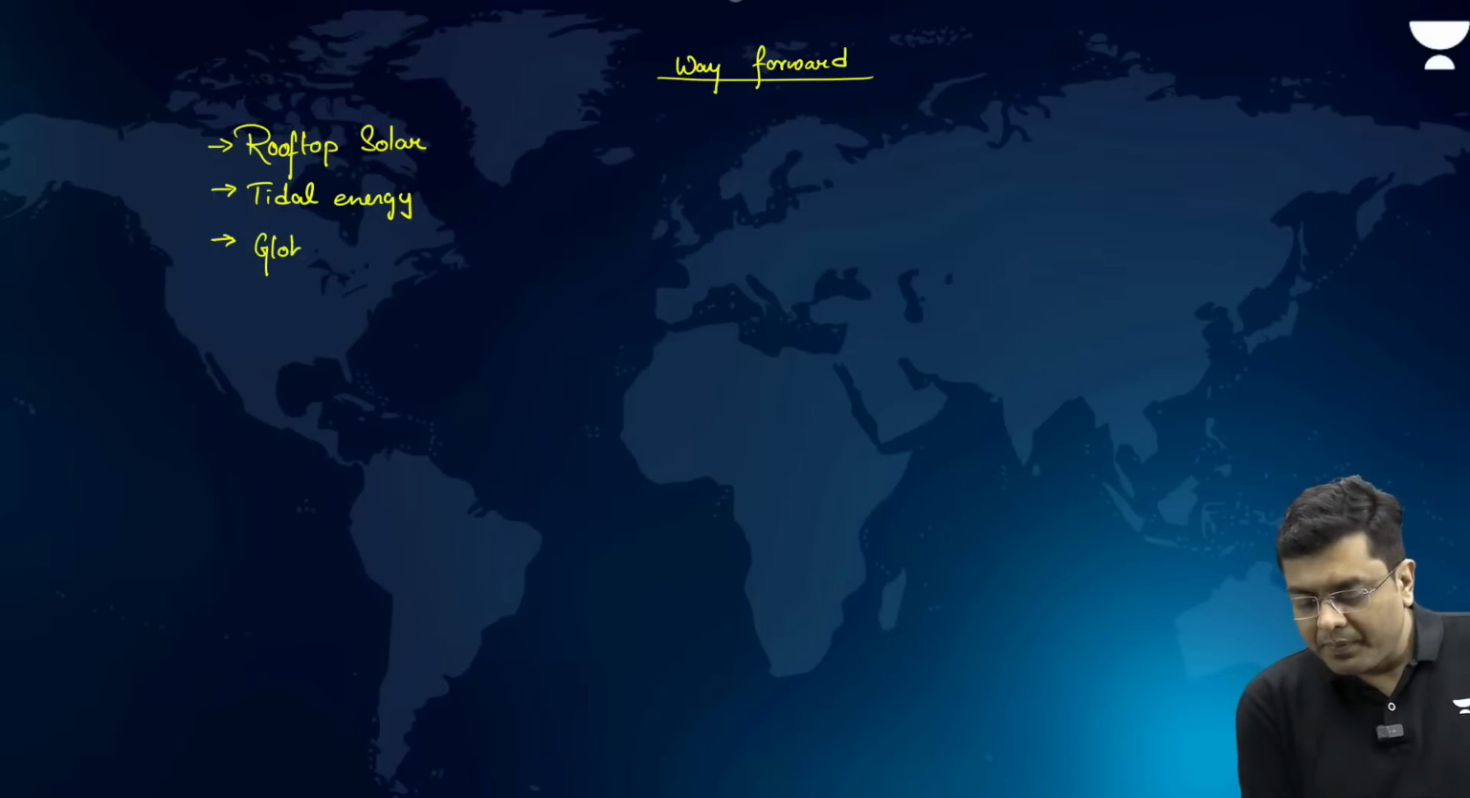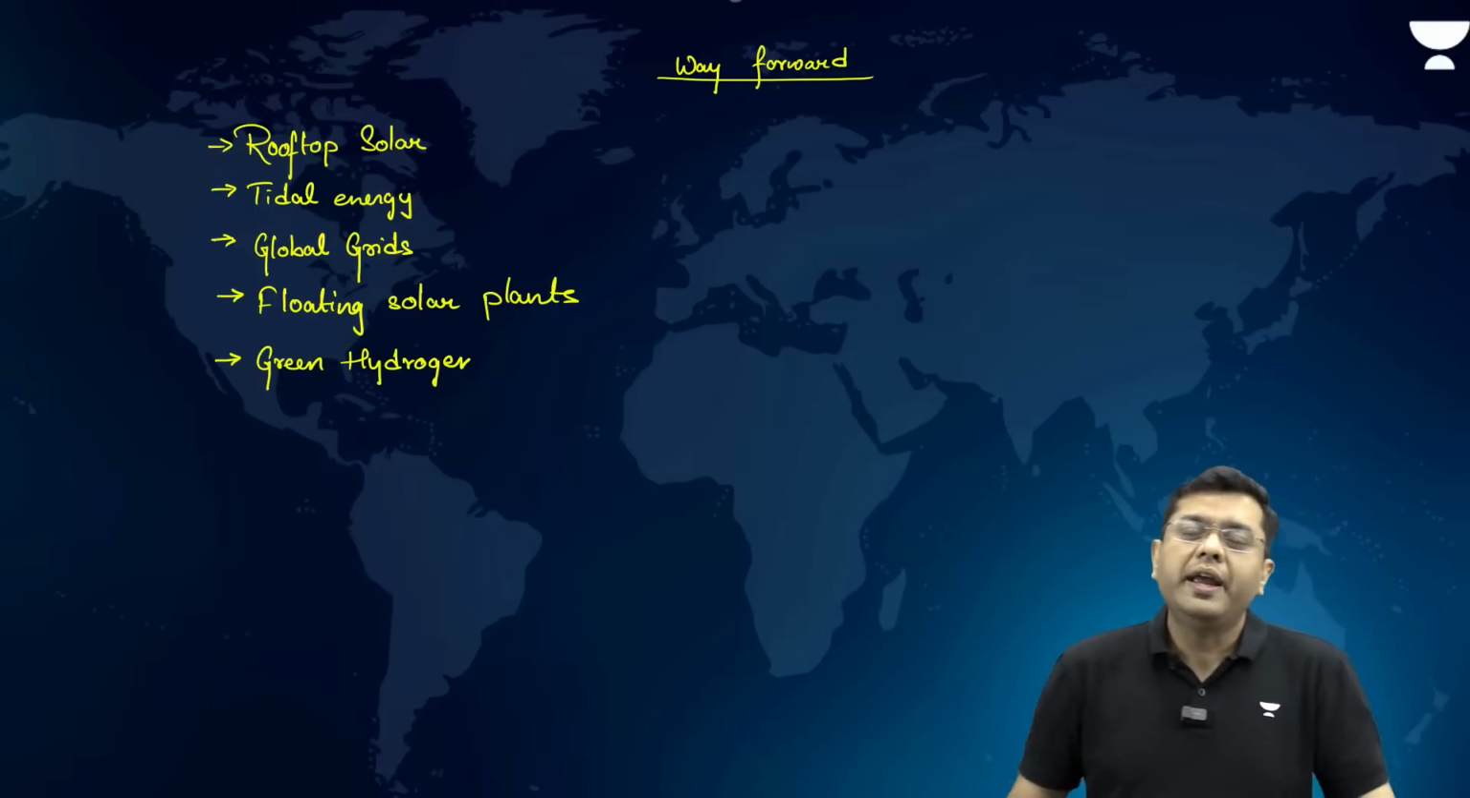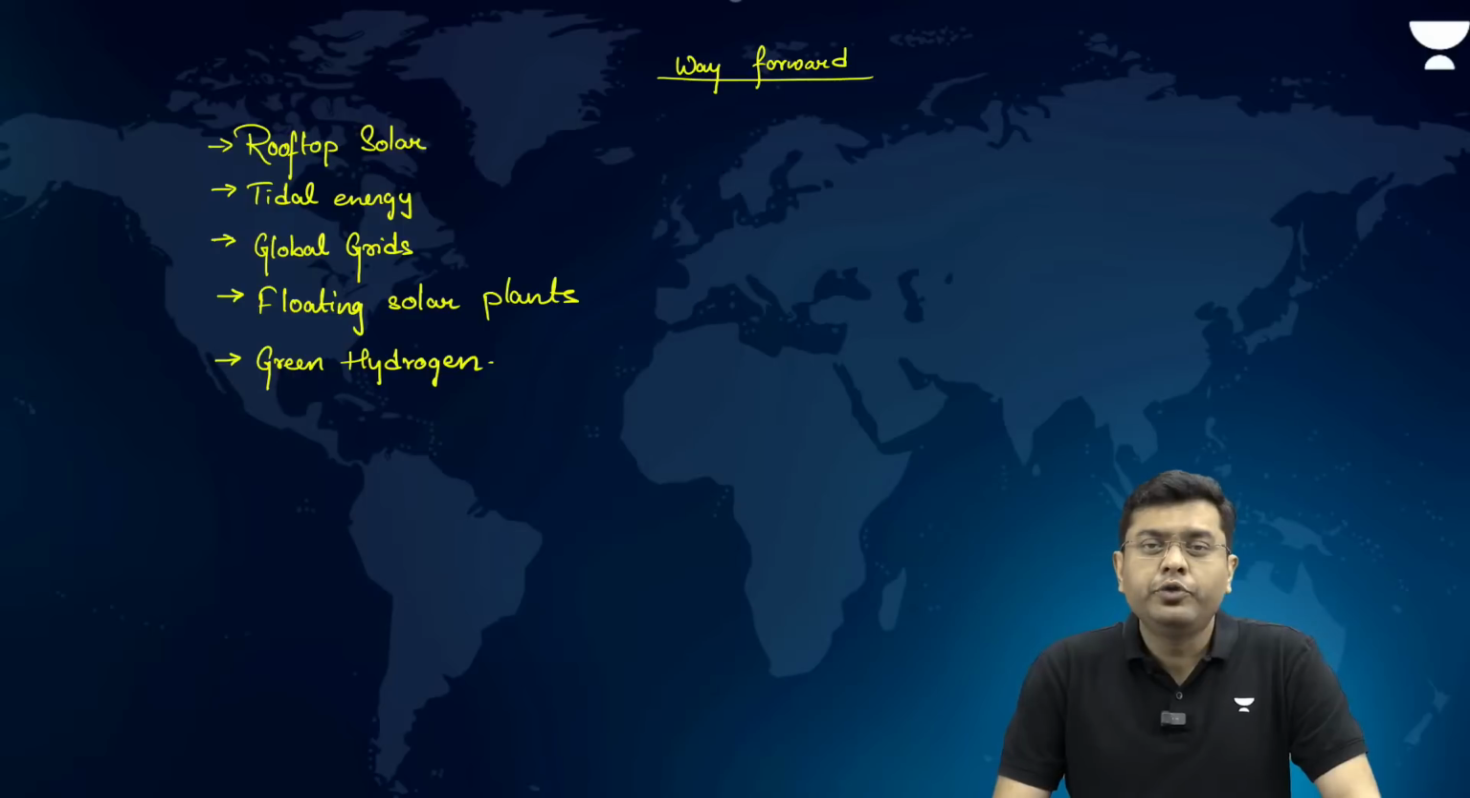Rooftop solar is one of those. Then tidal energy. Then after that, even global grids. Then after that, floating solar plants. Then you can also have green hydrogen as one of those avenues for energy generation. Hydrogen can produce significant amount of energy. So, that can be utilized.